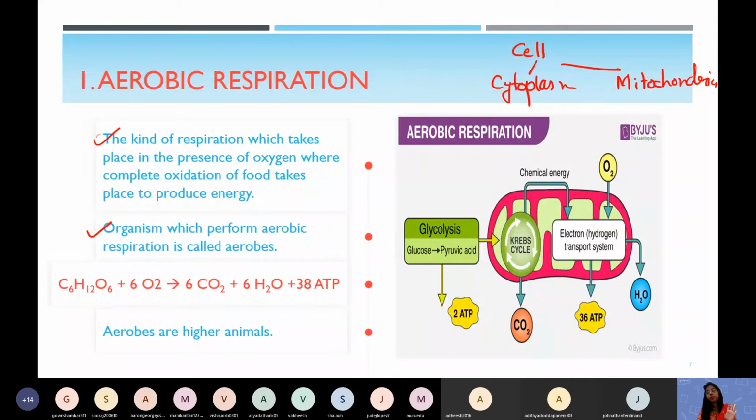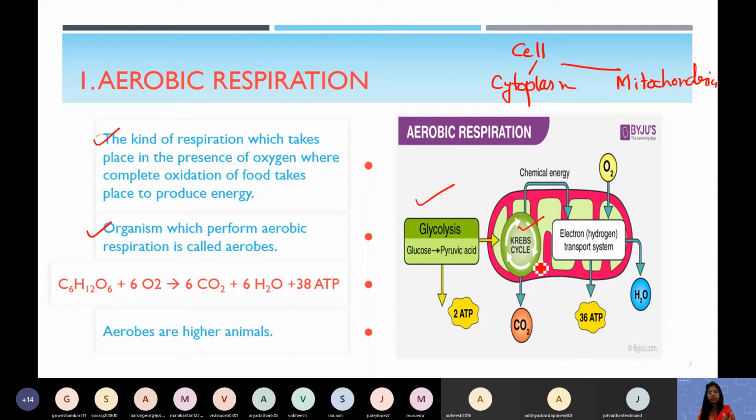Now, aerobes are generally higher animals. We are aerobes, we are very high. Higher animals have a lot of energy requirement, and that's why they perform aerobic respiration. The part of aerobic respiration which happens in the cytoplasm is called glycolysis, where glucose is converted to pyruvic acid. And the part which happens in the mitochondria is called the Krebs cycle.